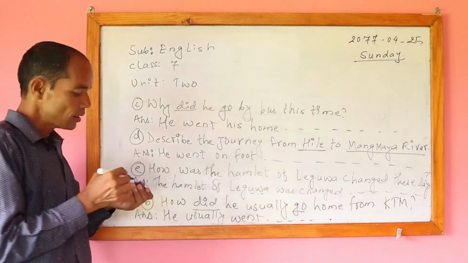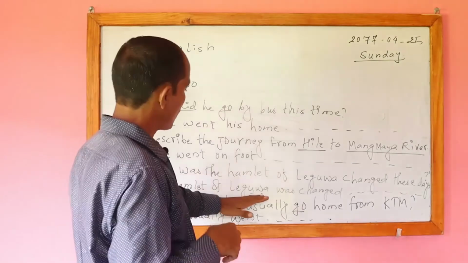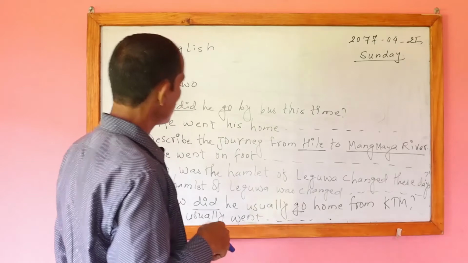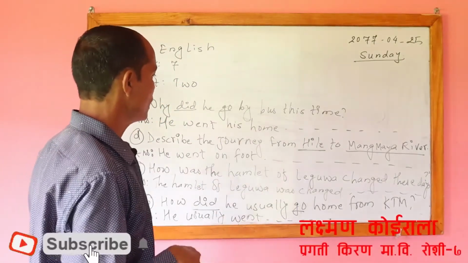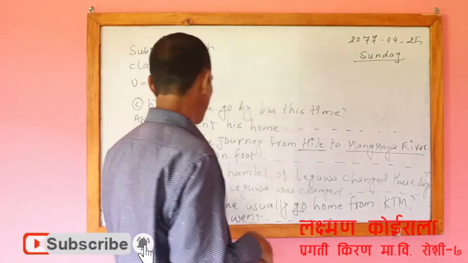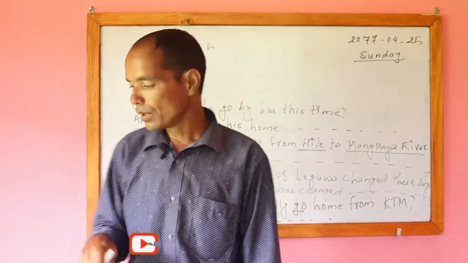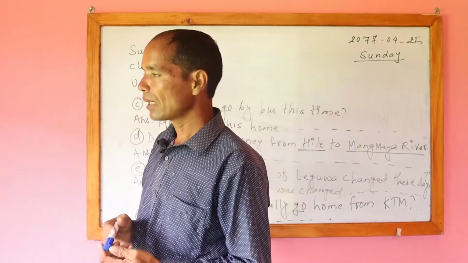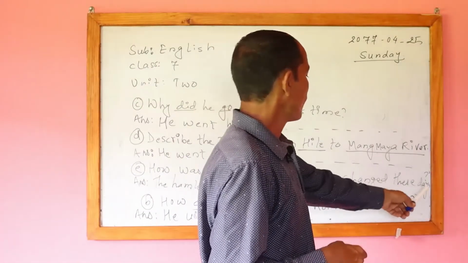We can write it like that, because previously Ligua was a very small village. Nowadays it has spread, it has changed, and it is a big village. So the hamlet of Ligua was changed into a big town or sprawling bazaar. We can add "nowadays" or "these days" at the end.